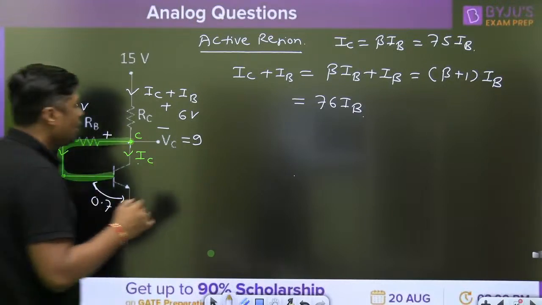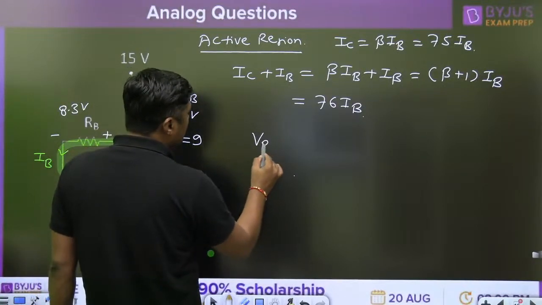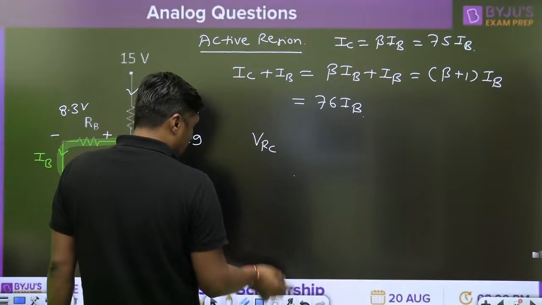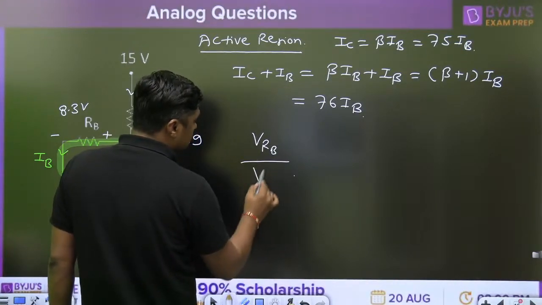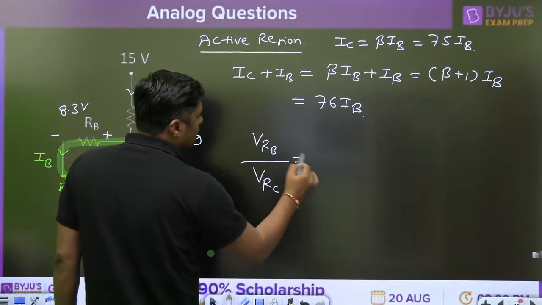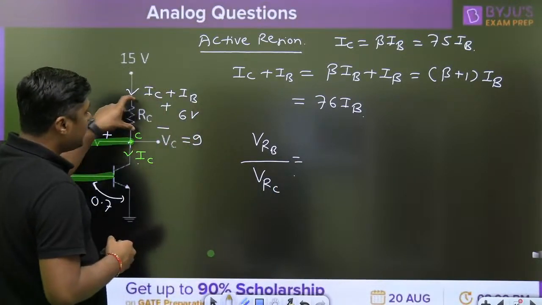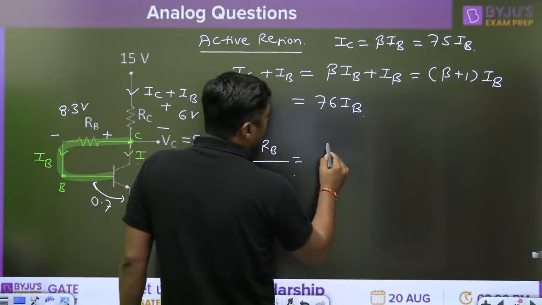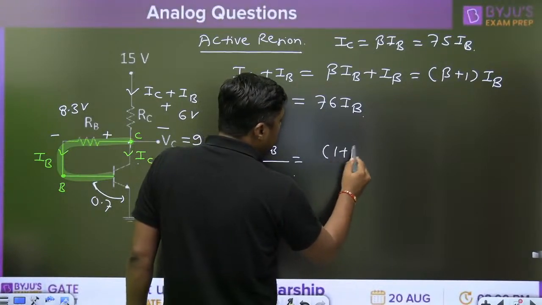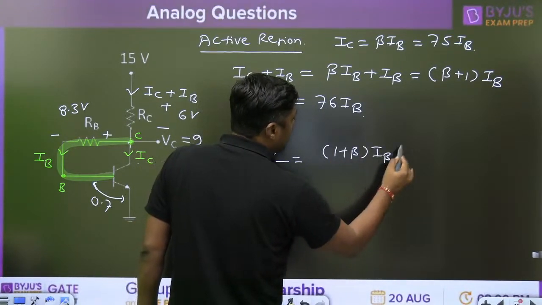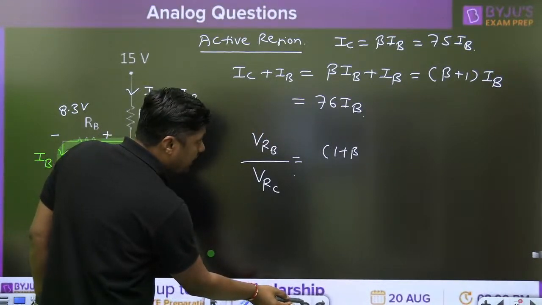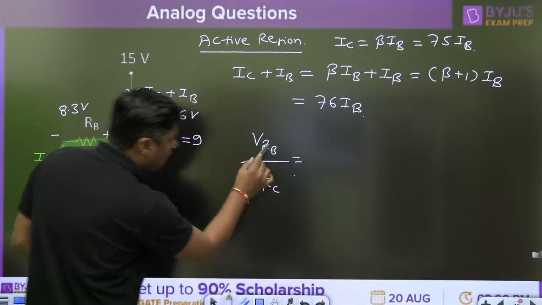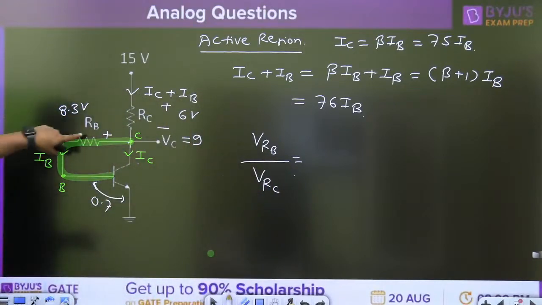Right. Now, drop across RC or drop across RB, we can say, what is the current through this? First of all, I am writing the RB: the drop is IB into RB.